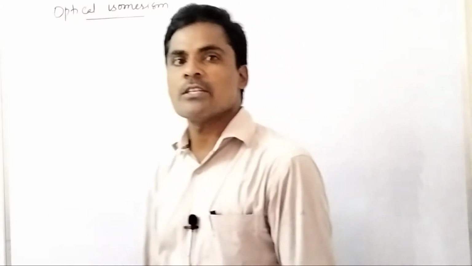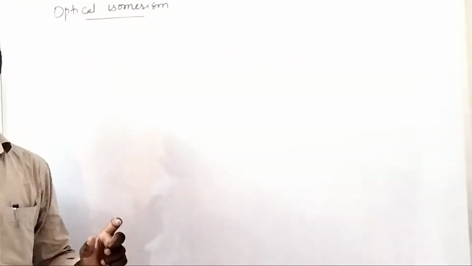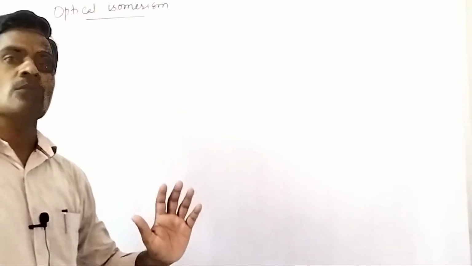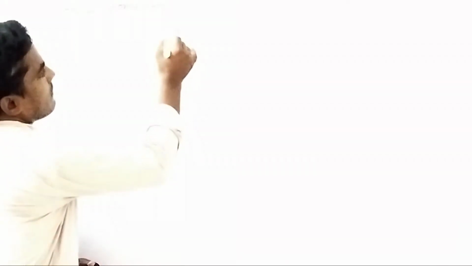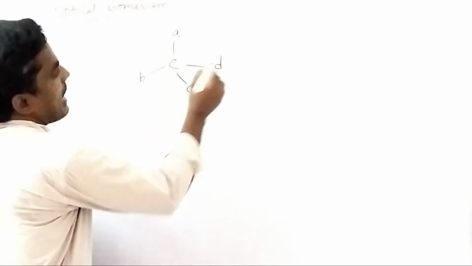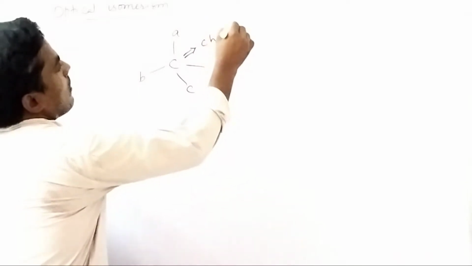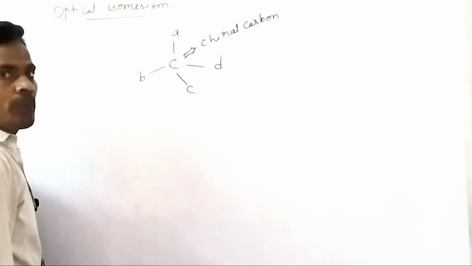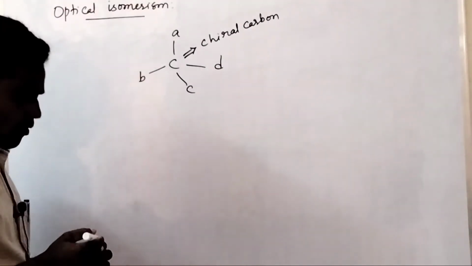What is meant by asymmetric carbon? The asymmetric carbon means the carbon which is attached with four different groups or different atoms around it is called a chiral carbon. For example, this carbon which is attached with four different groups or four different atoms is called a chiral carbon. So to show optical isomerism, the compound should have at least one chiral carbon.